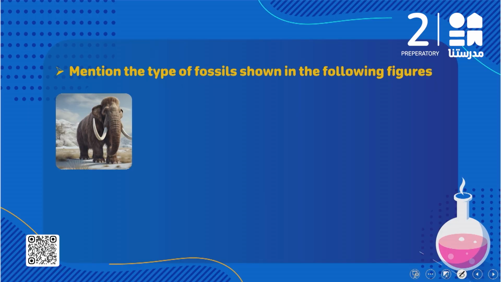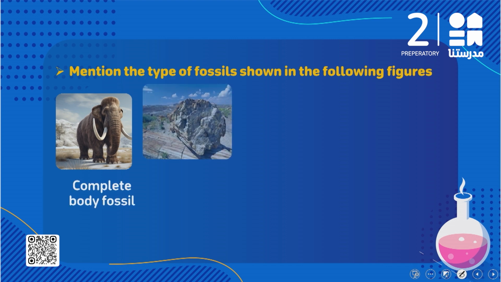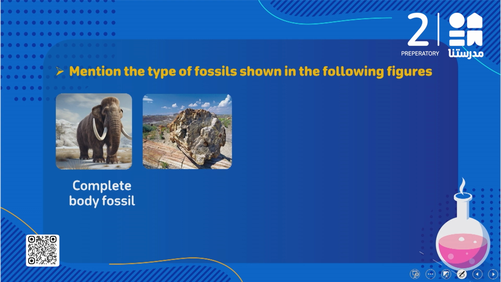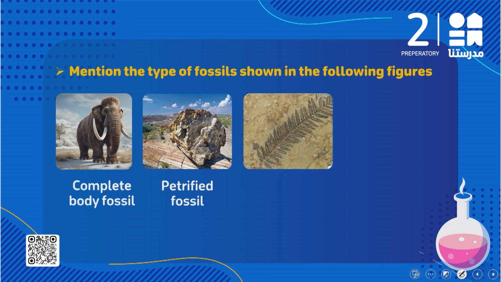Look at the following pictures or figures and then mention the type of the fossils. The first picture here represents the mammoth, and we said mammoth is an example of the complete body fossil. So here it's a complete body fossil. The second picture here represents what? Petrified wood. So this is called what? A petrified fossil. This is a fern cast. So the type of the fossil here is a cast fossil.